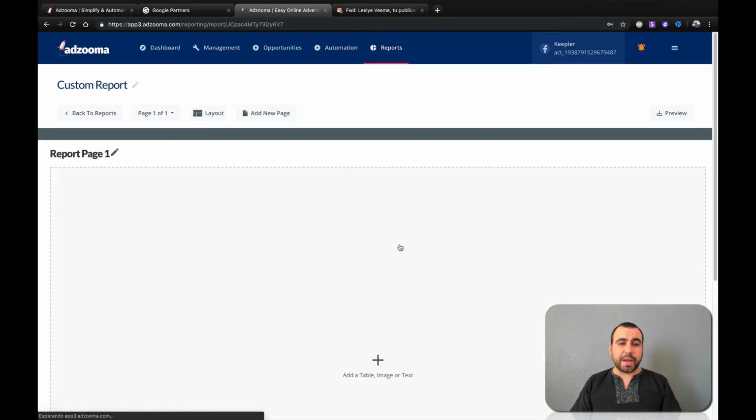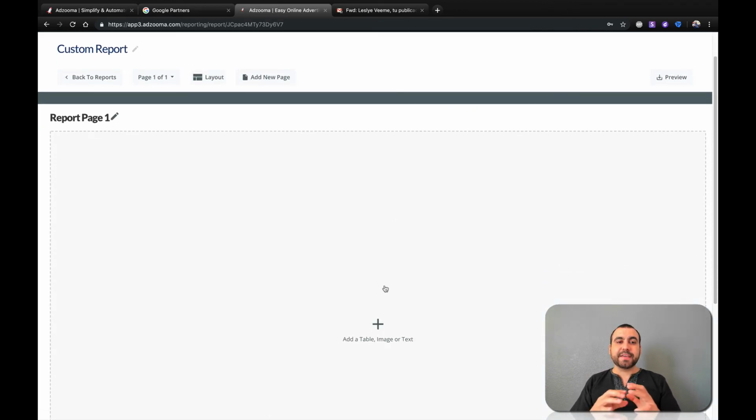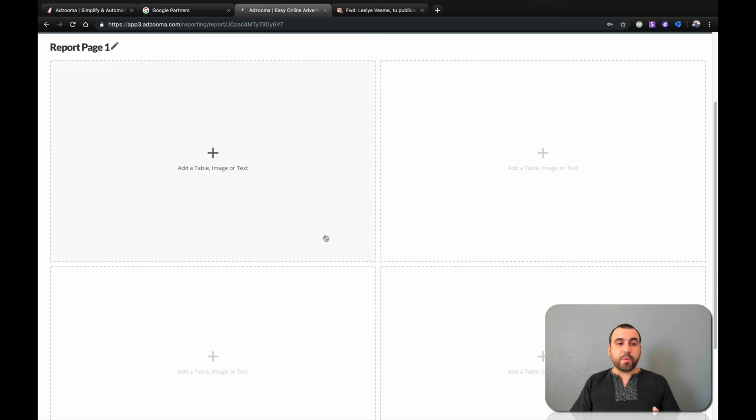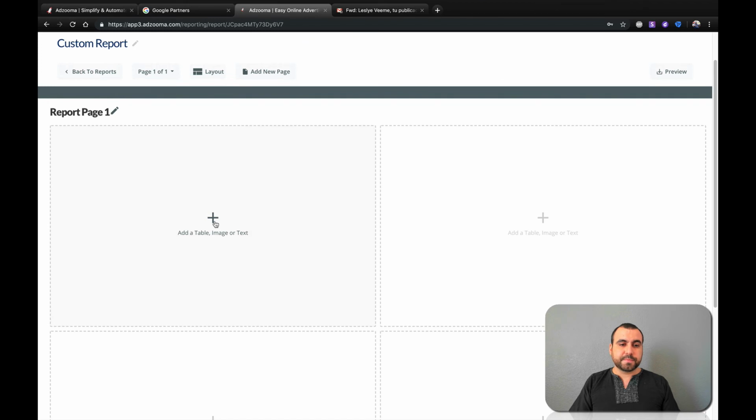So let's grab a new report, and it's going to give us a layout. We can have a blank layout and work from it, or we can add a specific layout. Let's say this one right here with 4 squares. So we've got these 4 squares. Now what are we going to do? Let's click on it, and this is what we can add: a table, chart, text, or image.